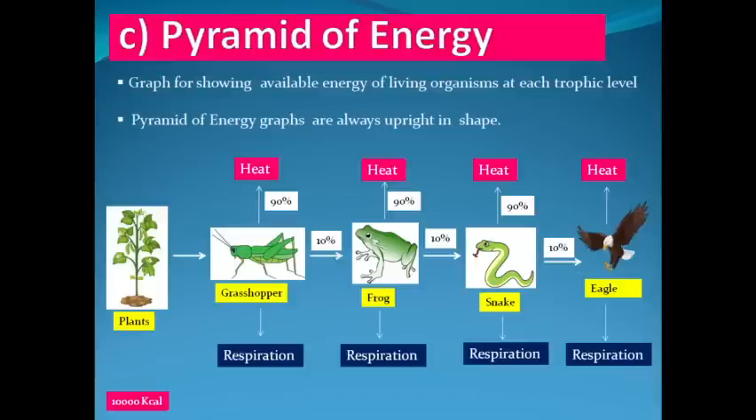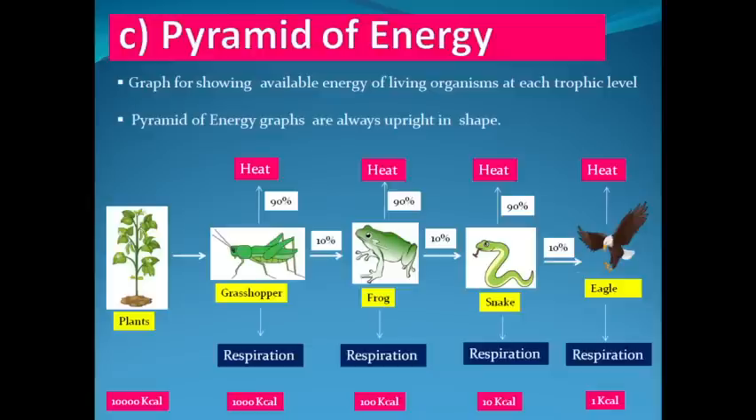Suppose the total available energy at plant level was 10,000 kilocalorie, and at grasshopper level it would be 10% because of use of 90% of energy, so the available energy at this level would be around 1000 kilocalorie. At frog level it will be 100 kilocalorie. At snake level it will be 10 kilocalorie, and at eagle level it will be 1 kilocalorie.